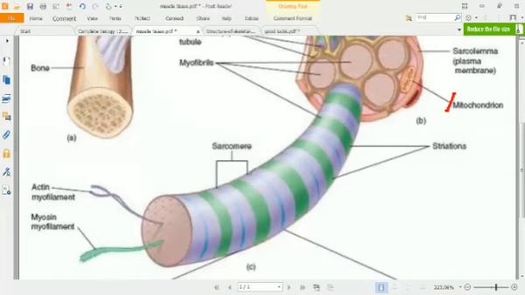If we take the fibril out, then we can see striation. These striations are due to the H band, H zone, and Z line, the dark band, A band, and I band. And that is due to the overlapping of actin myofilament and myosin myofilament. Myo means muscle, so that is the filament of muscle.